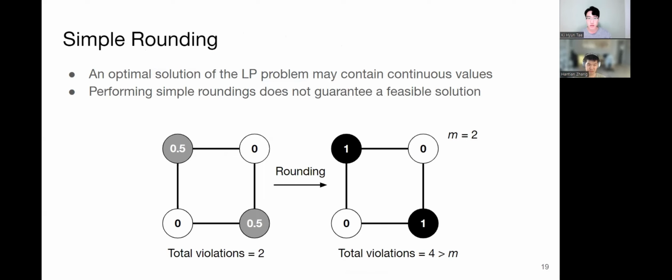In the end, we want to make these labels 0 or 1. A simple method is to round the continuous values to their nearest integers. However, this method does not guarantee a feasible solution, which means that the solution may not satisfy the violation limit. In our example, if we round the 2 0.5s back to 1s, the total violations becomes 4 again.